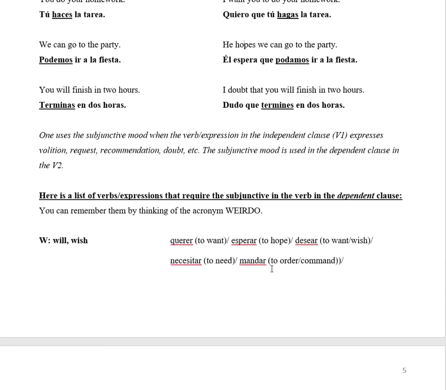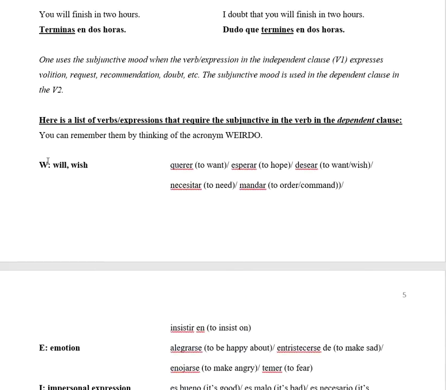Here's a list of verbs and expressions that require the subjunctive in the verb in the dependent clause. Okay, you can remember them by thinking of the acronym WEIRDO. W refers to will or wish, E to emotion, I to impersonal expression, R to request or recommendation, D to doubt and denial, and O to ojalá. So W, will or wish. Querer is a verb that expresses will or wish, right? And this is volition here. Querer is to want, esperar is to hope, desear is to want or to wish, necesitar is to need, mandar is to order, to command. And insistir en is to insist on.